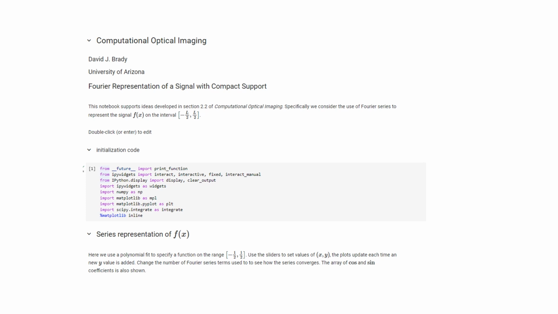Okay, so as I said, we're going to look at these things using Python and Jupyter notebooks. So here's the Jupyter Notebook looking at the Fourier representation of a signal with compact support. In any Python notebook, we begin by importing some library functions, especially NumPy and Matplotlib, to allow us to analyze and display functions. And then in these Python notebooks, we can add text cells that will describe what's going on with our functions or with our analysis.